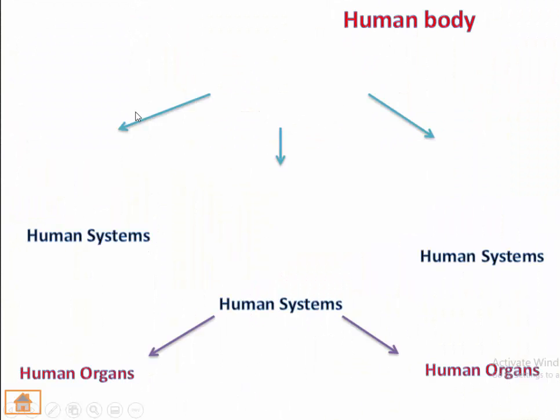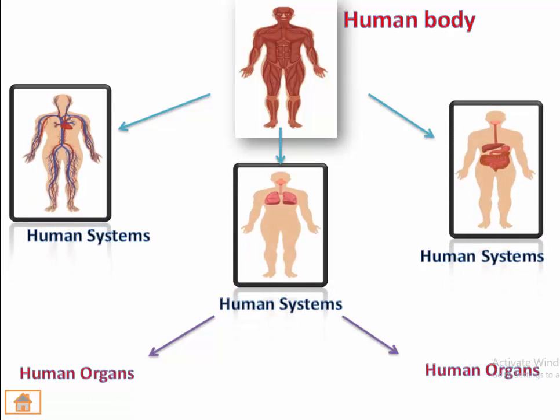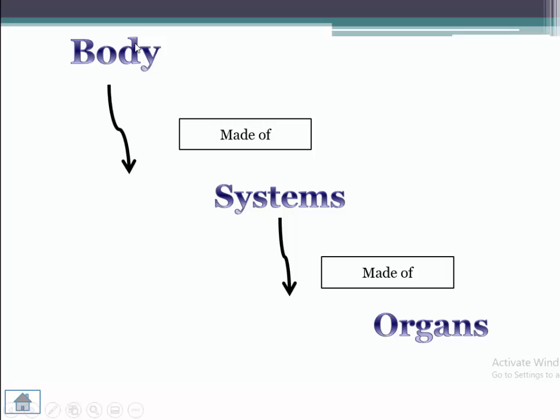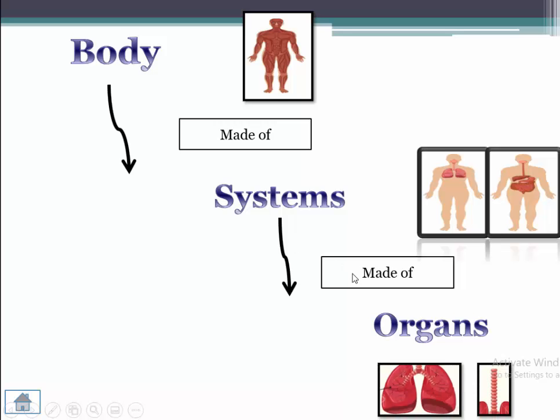So finally we can say the human body is made up of human systems, and the human systems are made up of human organs. Again, the human body is made up of systems, and systems are made up of organs.